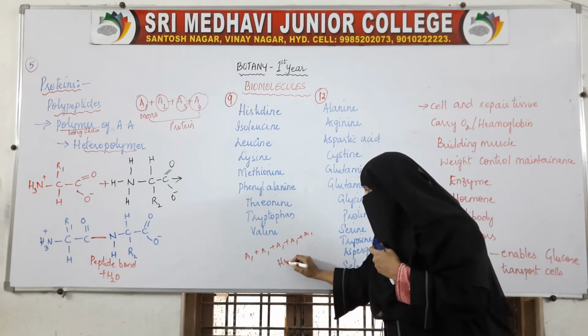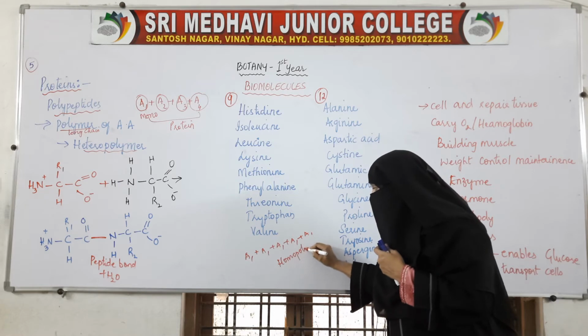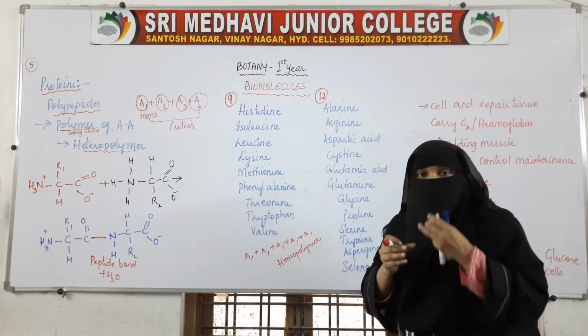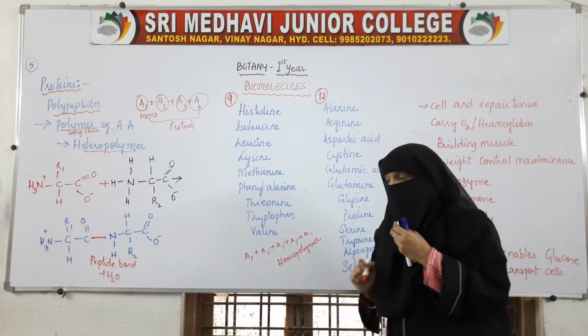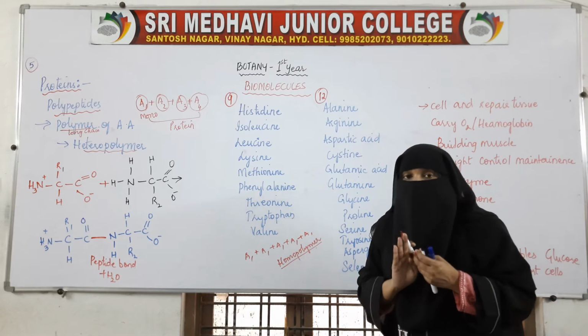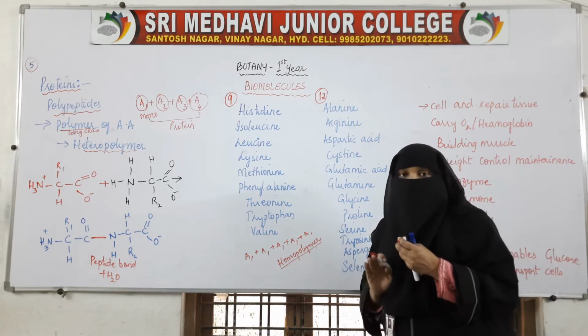This is called a homopolymer. Homo means same. The same monomer is combining and forming a large polymer. So this is called a homopolymer. But proteins are not homopolymers.